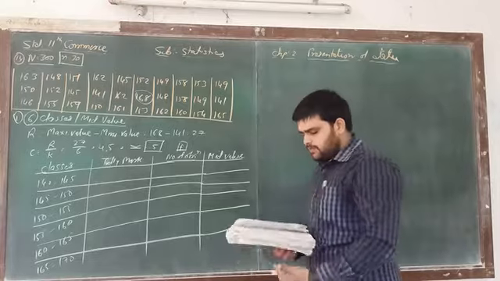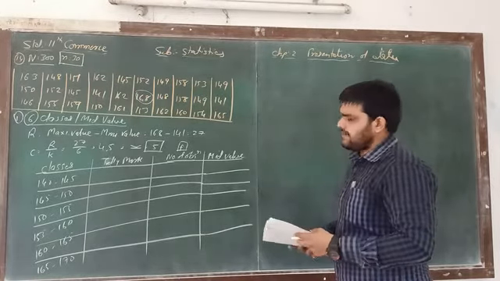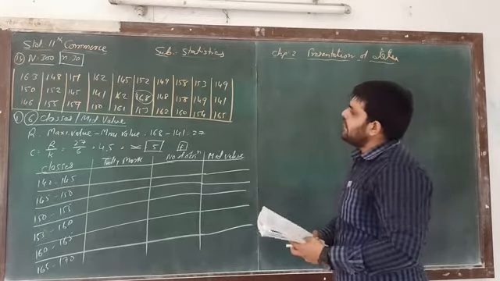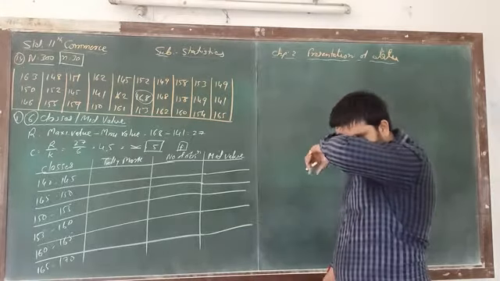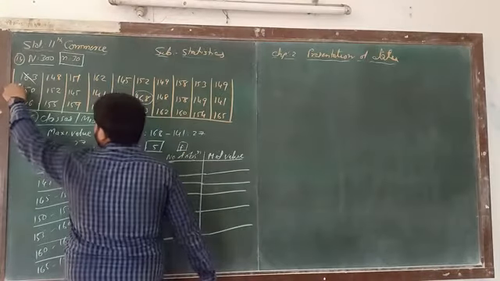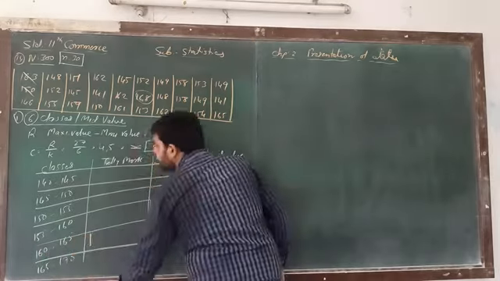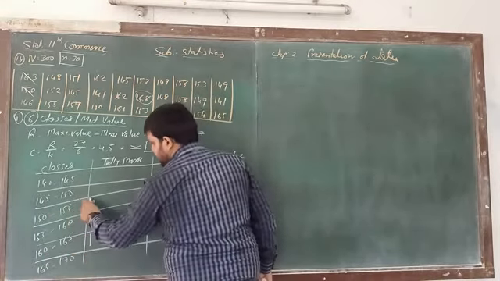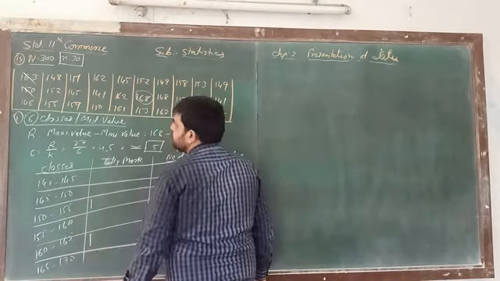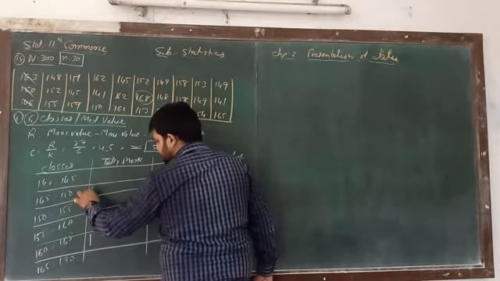Now what we have to do? Simple. We have to find the tally marks. Again, with the help of the data, we have to put tally marks. 163, 150. So here 163 is between 160 and 165. 150, two times, the second time we have to take. 146, between this.